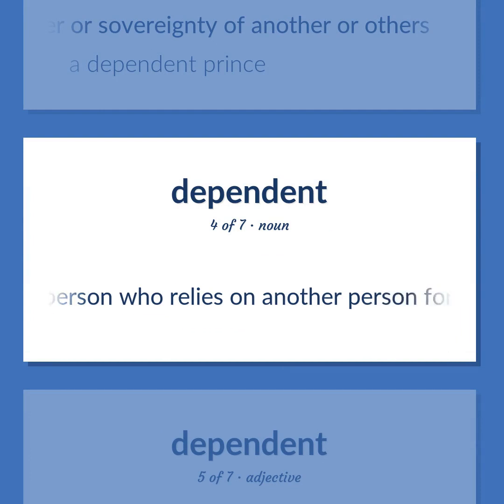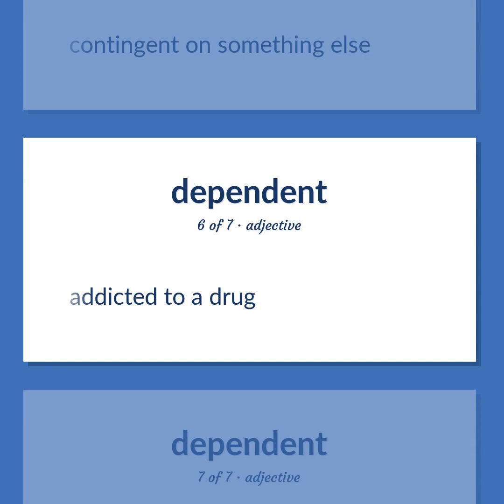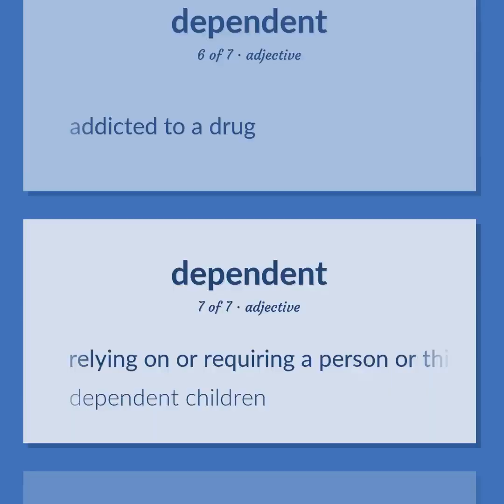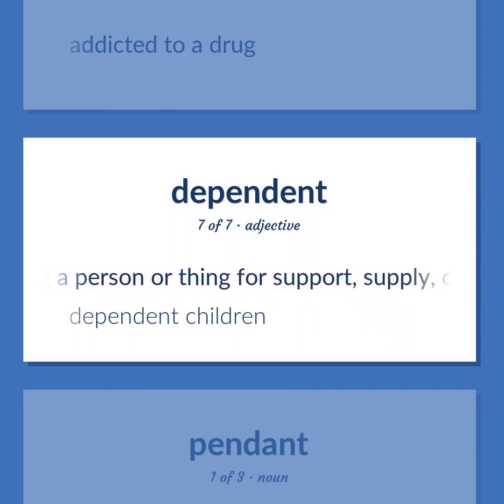A person who relies on another person for support, especially financial support. Contingent on something else. Addicted to a drug. Relying on or requiring a person or thing for support, supply, or what is needed. Dependent children.